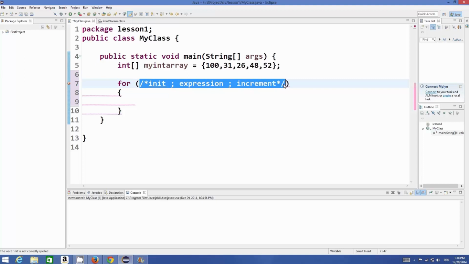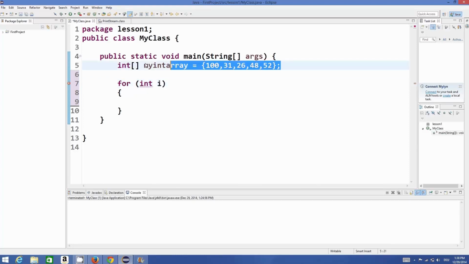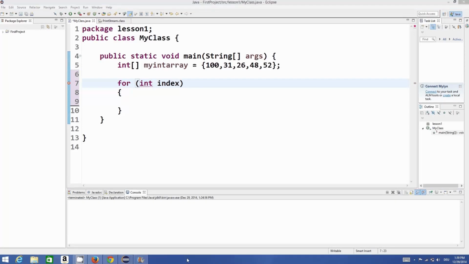So let's try to declare these three expressions. Inside your for loop you can define this integer value, for example int i. For printing these values, for example, we can declare the index of the array like this, int index.